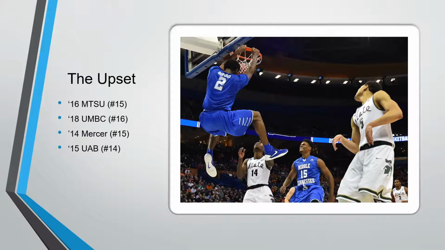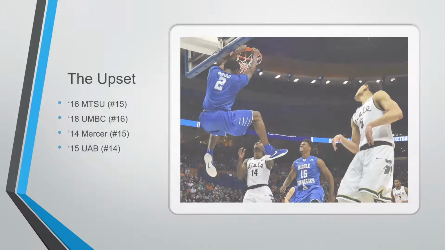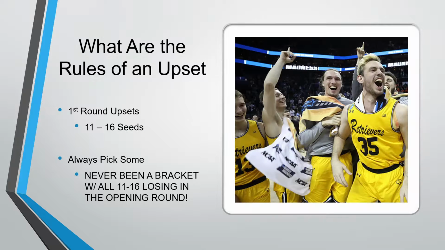Taking a chalk bracket it's boring, first of all, and second of all, it's not really a good idea because there always will be upsets. So how do you identify them? How do you know which ones are good to pick, and how do you sort of balance taking the better teams, but also finding where there's some chance that a good team might lose on any given day? So let's move into it. What are the rules of an upset?